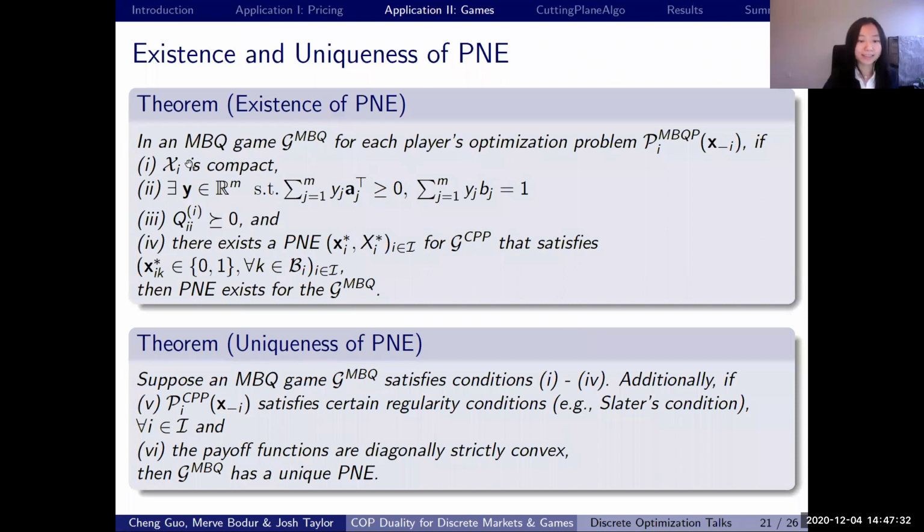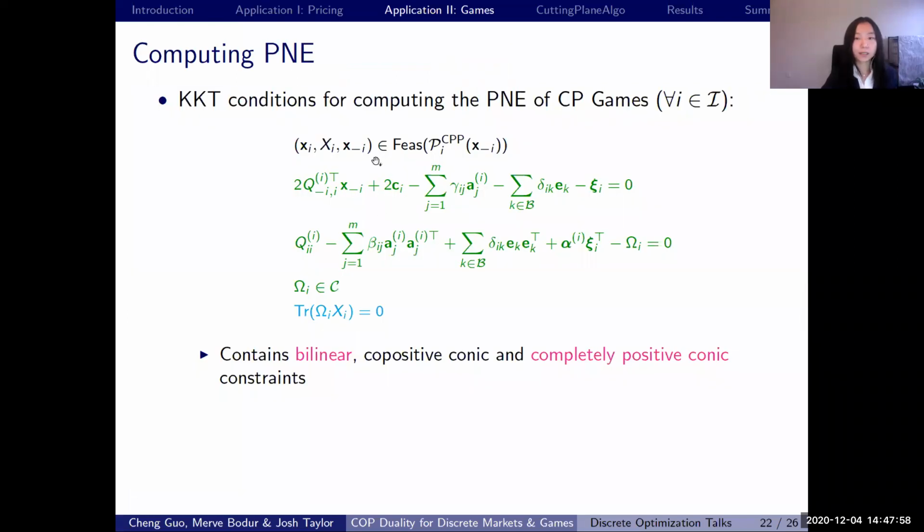So here are like several conditions here. Some of those conditions like 1, 5, 6 are directly inherited from the existence and uniqueness conditions of the convex games. And other ones of the conditions like 2, 3, and 4 are unique to our discrete case because we need to reformulate our discrete game to a convex CP game. We also get the KKT conditions for our MBQ game as follows.